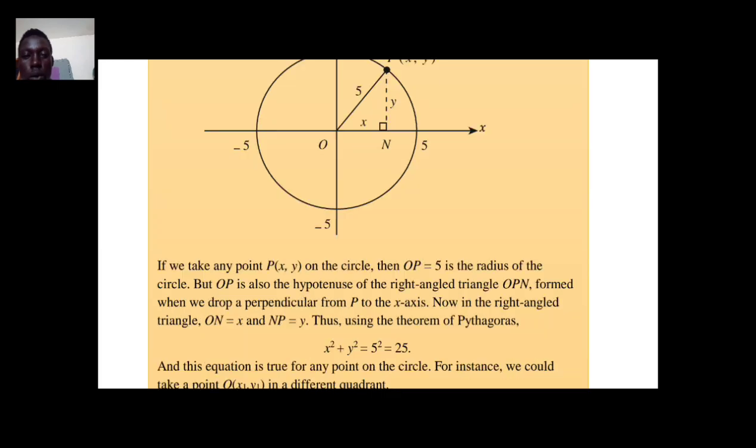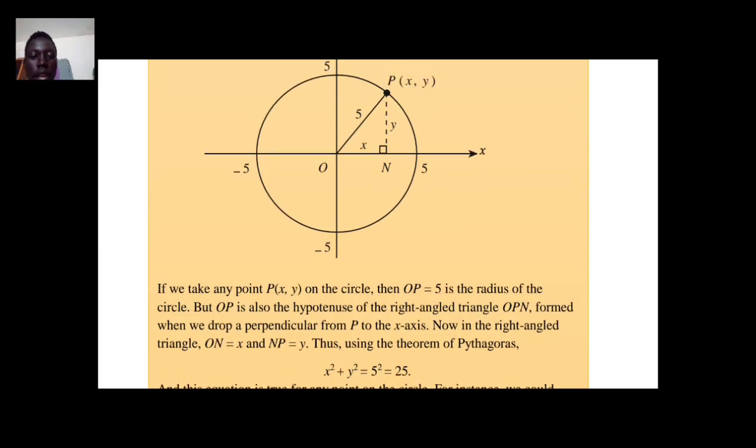So for this case, we will have OP as the hypotenuse of this right angle triangle OPN.